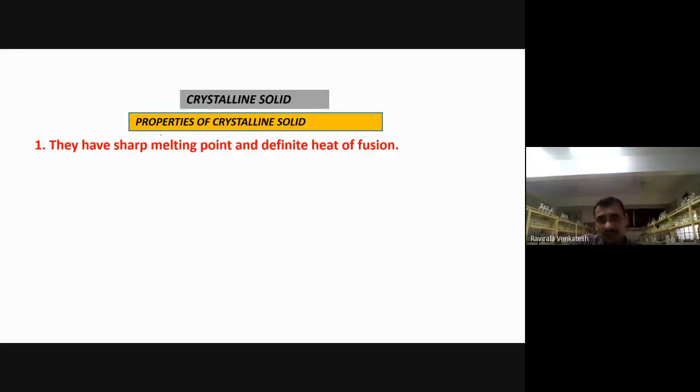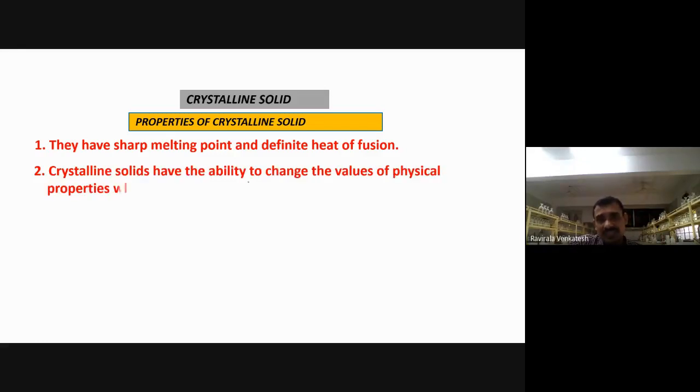Crystalline solids have the ability to change the values of physical properties when measured in different directions. Which type of property do they have? Anisotropy. What is anisotropy? The ability to change the values of physical properties when measured in different directions. Mostly physical properties only, not chemical properties.